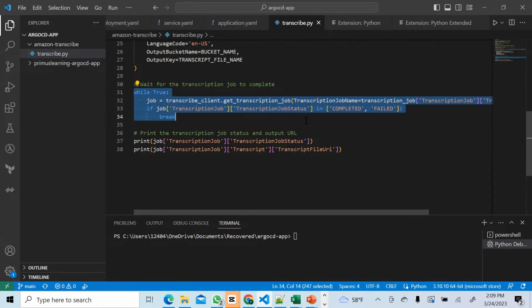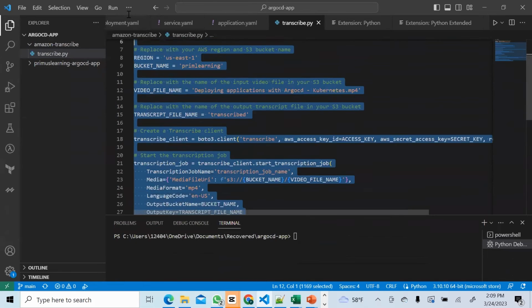Once it's transcribed all the text, it will write completed. If it doesn't complete, it will write failed. After it does any of these things, the loop will break off, and then it will print your transcription status and the S3 URL where your output is stored. That's basically what this script is doing, guys.